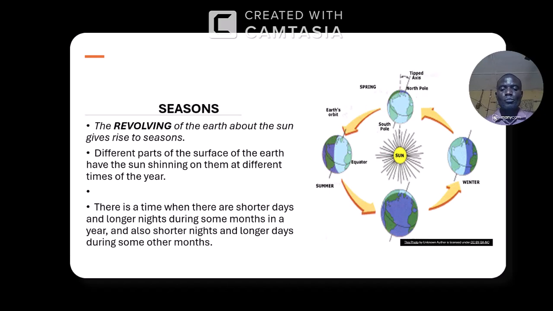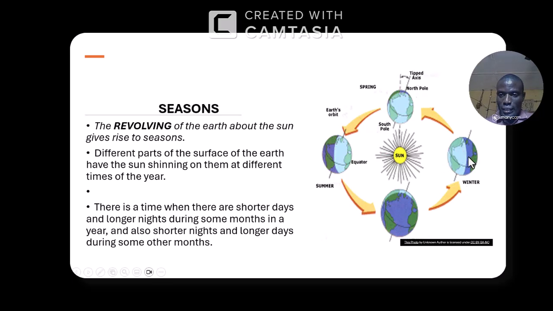So this is what brought about what is called season, the revolution of the earth around the sun. So at every point in time, a different part is affected. Look at this place now. Look at the part. If this earth is rotating, look at the part that we experience that.